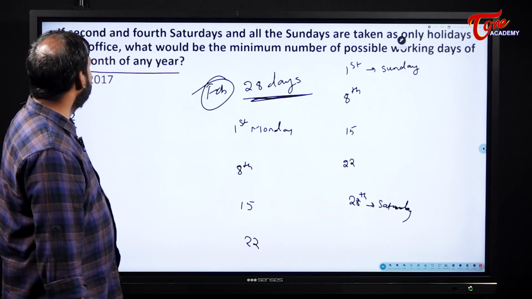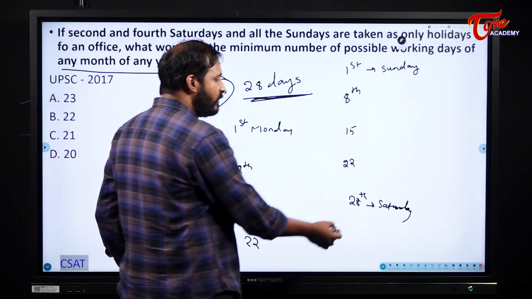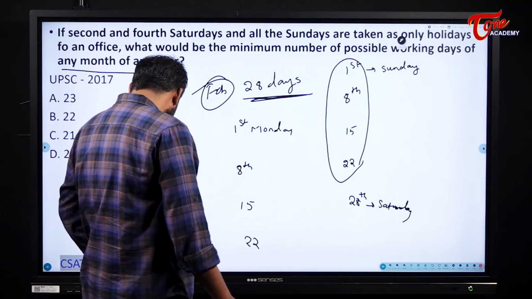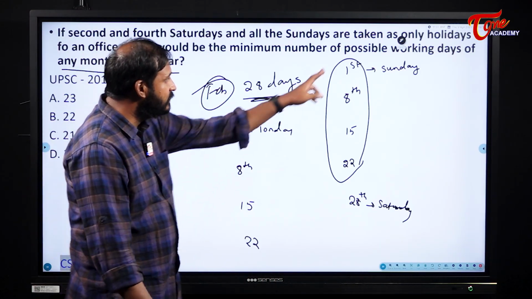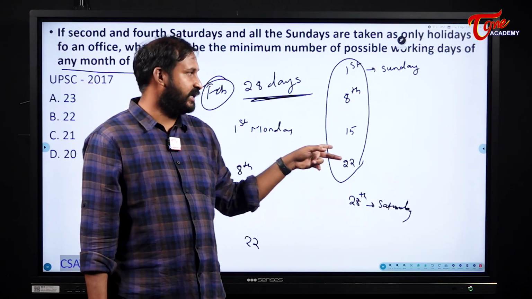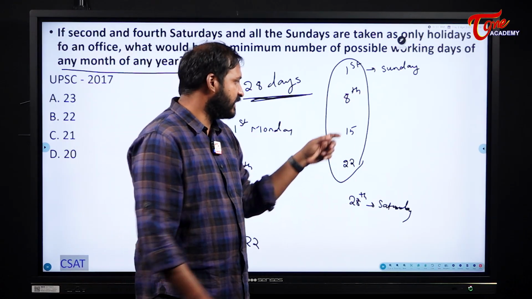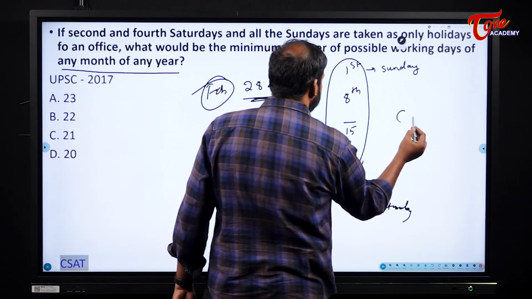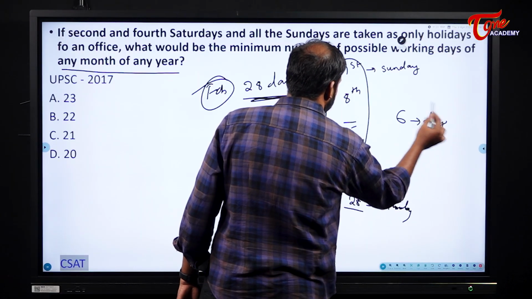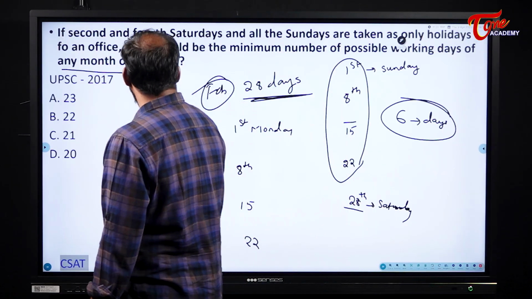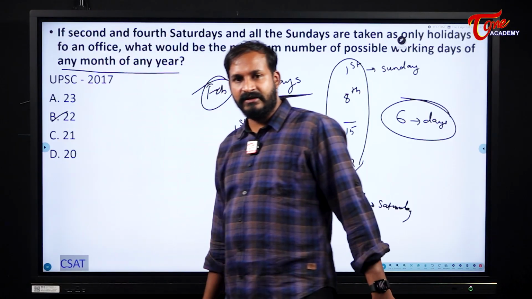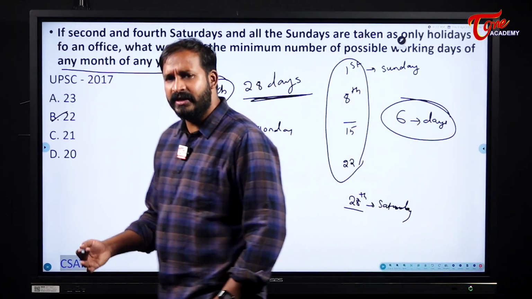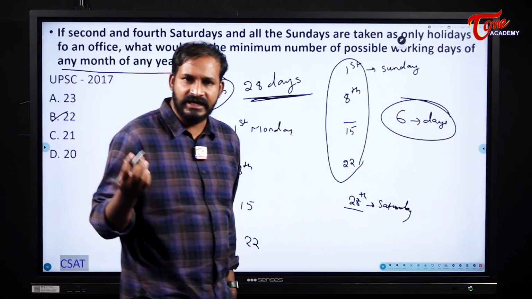Now what they are telling, if second and fourth Saturdays and all the Sundays, that means how many days will be removed here? I will have 4 Sundays as well as 2 Saturdays. That is second Saturday and fourth Saturday. Second Saturday I will have here and the fourth Saturday I will have here. So total I should delete how many days? 6 days. So out of 28, if I delete 6 days, what is the answer I will get here? 22.